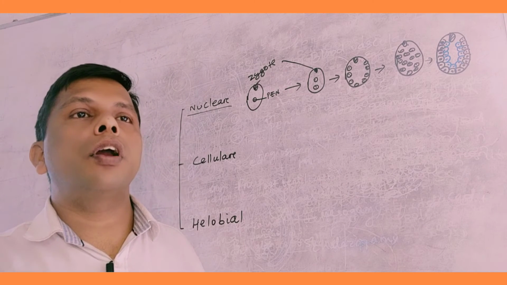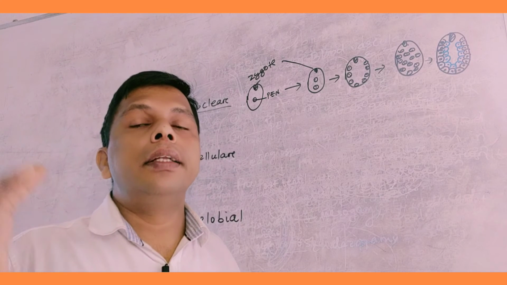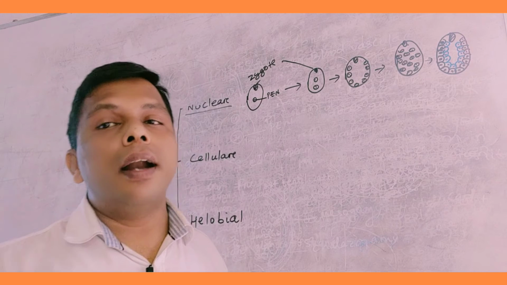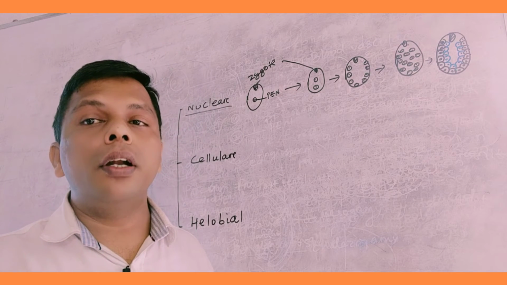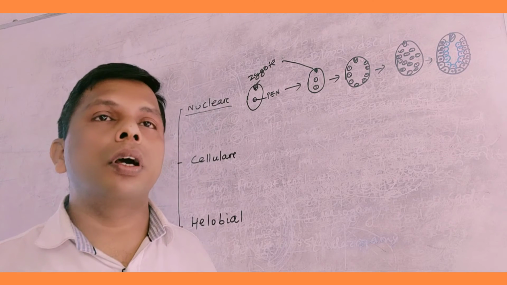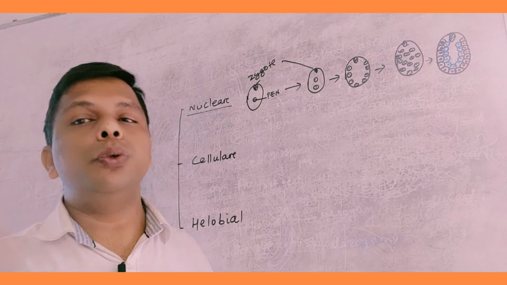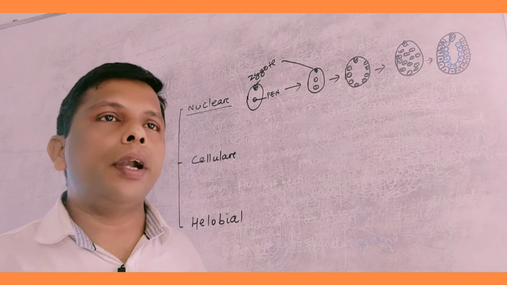After cellularization from the periphery, a vacancy remains at the center. After a long period, the water also dries up, becomes brown in color and is converted into seed. Clear? So this is the nuclear type of endosperm.